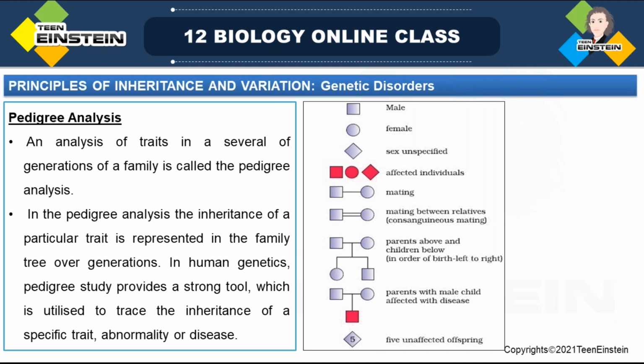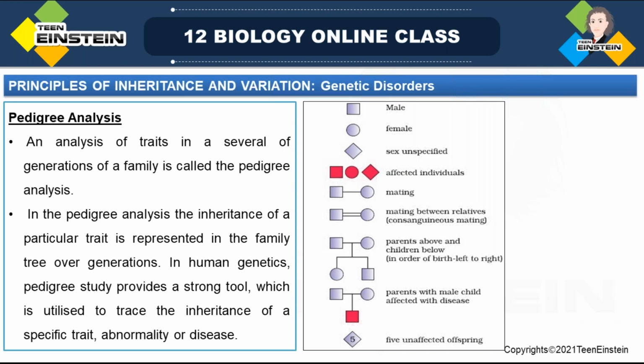See, in plants, if you are conducting an experiment in the pea plant, we can control pollination, or how a character passes from male to female. In the case of plants we can do that, but what can we do in the case of human beings? In human beings, we can't control how a character is passing to the next generation, right? So it's not possible in the case of human beings.